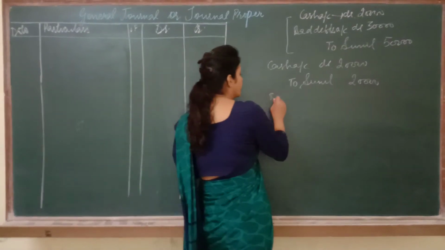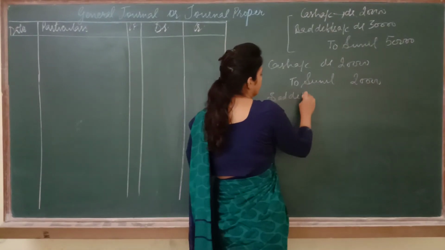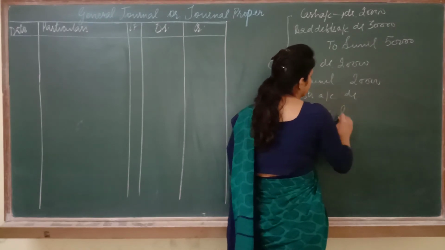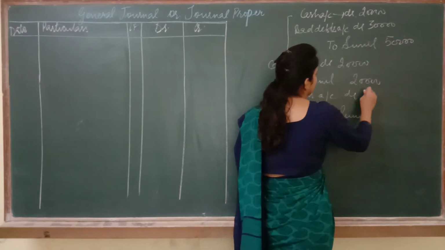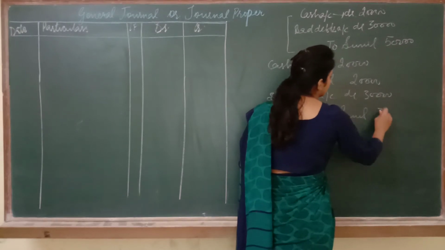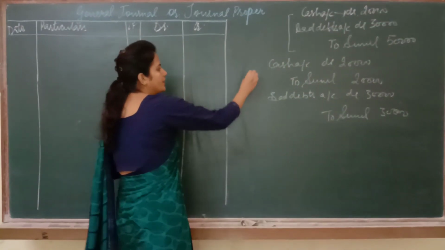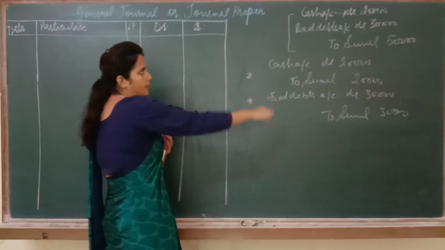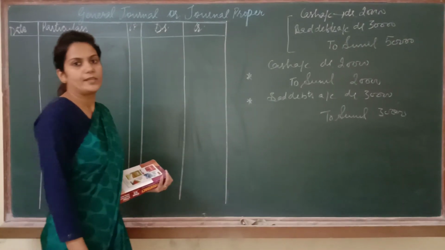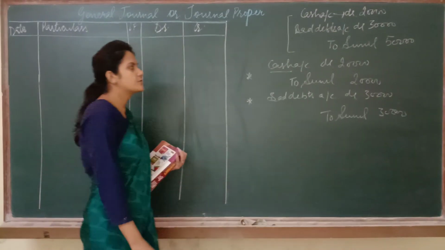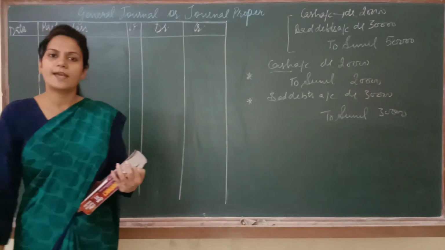Then I can pass one more entry: bad debts account debited to Sunil 30,000. Now you check. These two entries are the parts of this one entry. The first part is cash to Sunil. As the word cash is here, this part will be recorded in the cash book.